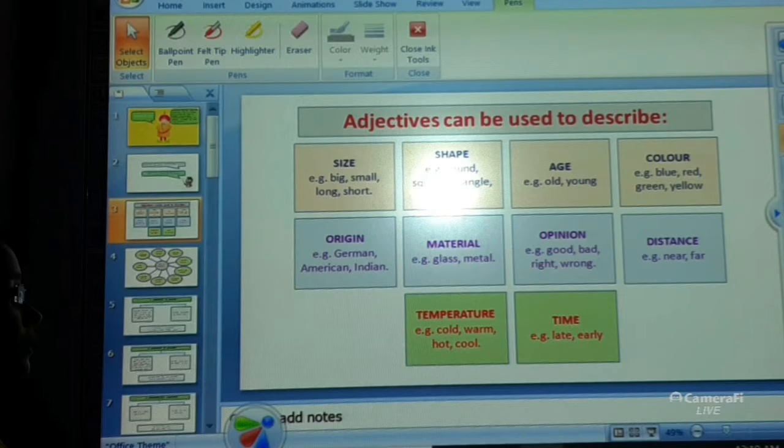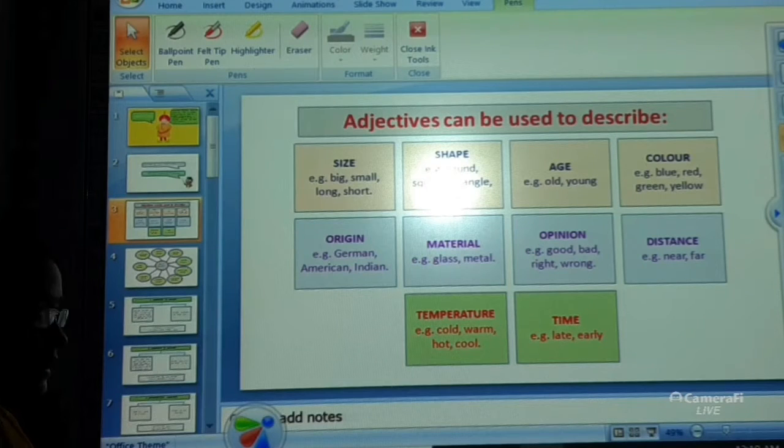When you are talking about origin, it can be German, American, Indian, European. About material, glass, metal, wood. About opinion, for example, good, bad, right, wrong. About distance, near, far. Temperature, that is cold, warm, hot, cool.